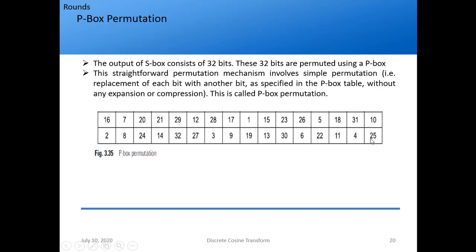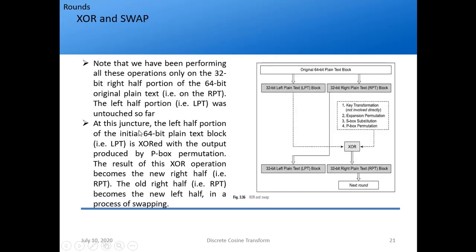So these are 32 numbers, right? It is a 16 by 2 size box, so it will work on 32 bits. It will permute based on this table. Again, it is a standard table, you don't have to memorize it.